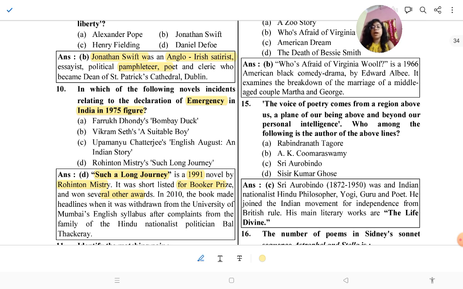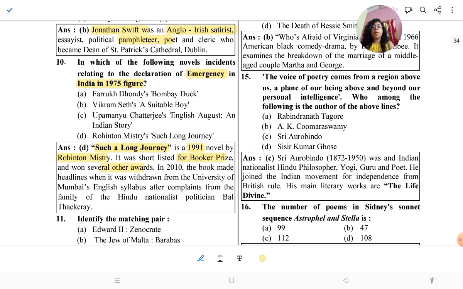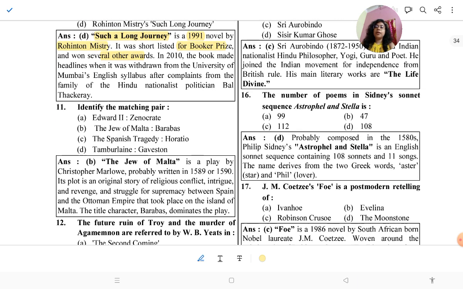In 2010, the book made headlines when it was withdrawn from the University of Mumbai's English syllabus after complaints from the family of the Hindu nationalist politician Bal Thackeray. So this is extra information about the novel. I did not know about this. Okay, so the emergency in India in 1975 was shown in Such a Long Journey by Rohinton Mistry.